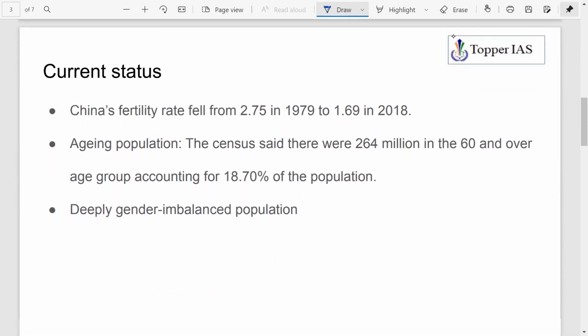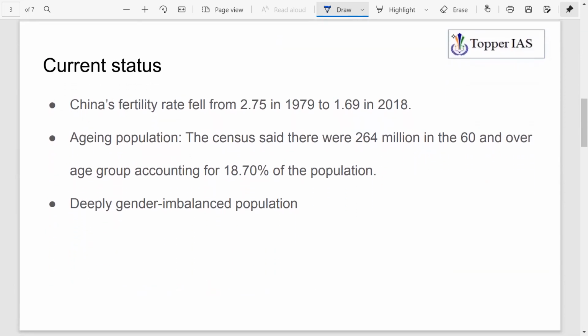The current status with respect to China is that the fertility rate has fallen from 2.75 in 1979, the year when the one-child policy was introduced, to 1.69 in 2018. And as per recent data, there are around 264 million people in the age group of 60 and above, which accounts for almost 18% of the total population.